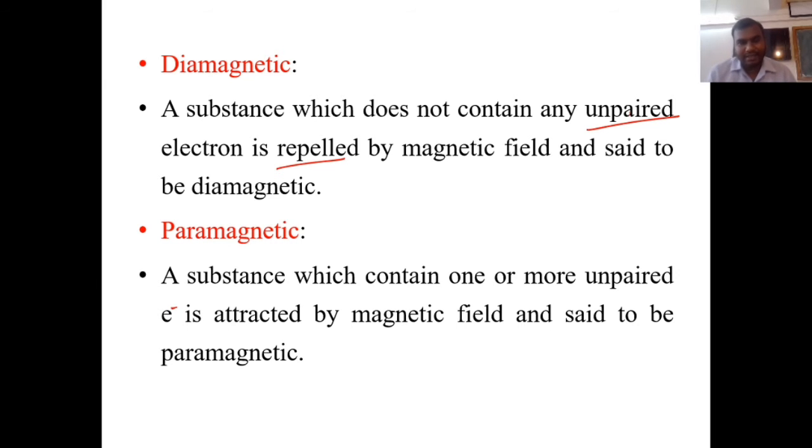So valence bond theory gives these magnetic properties, that is, whether the complex is diamagnetic or paramagnetic. This is very important. In diamagnetic there is no unpaired electron and it is repelled by the magnetic field.